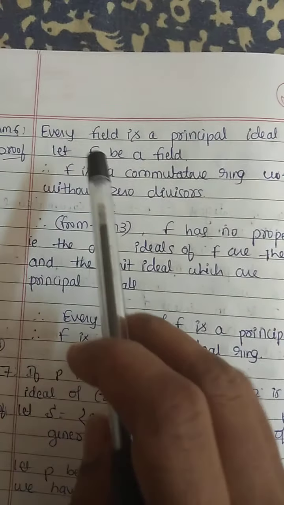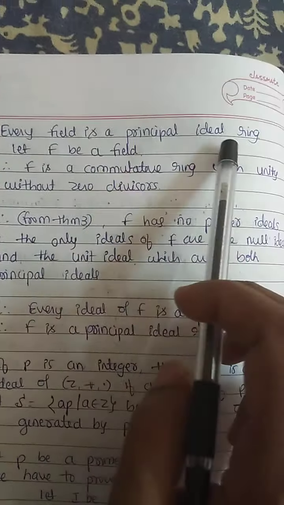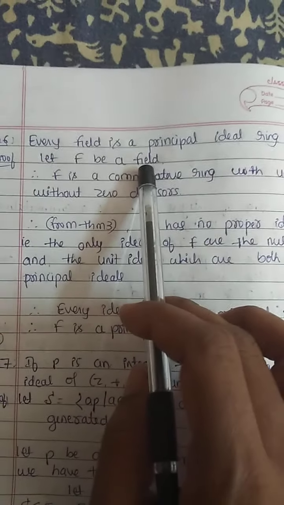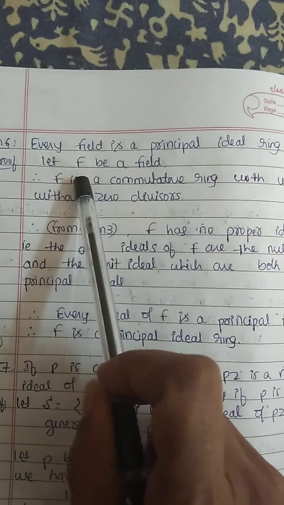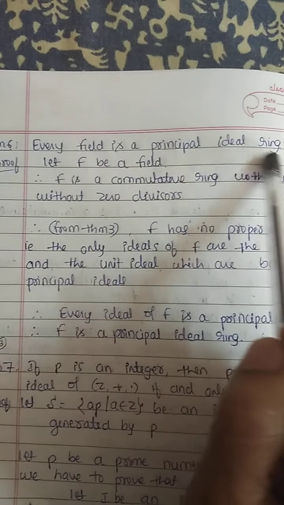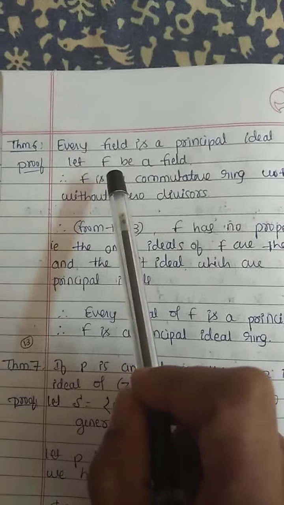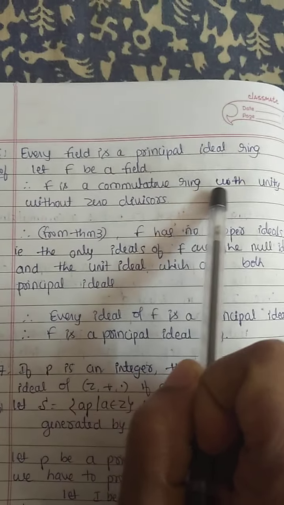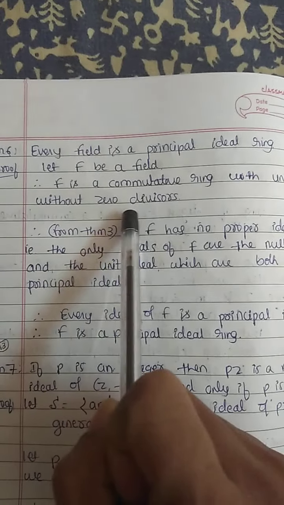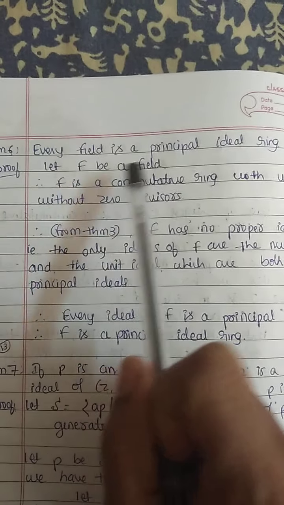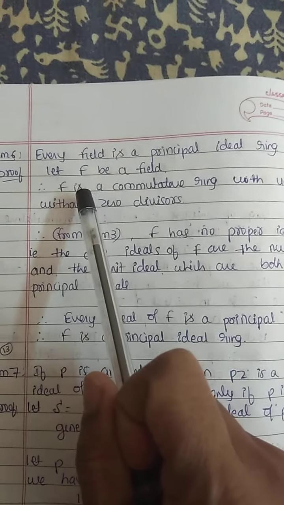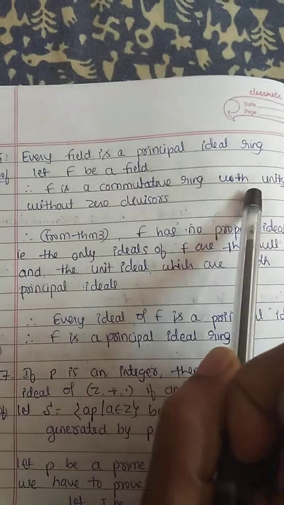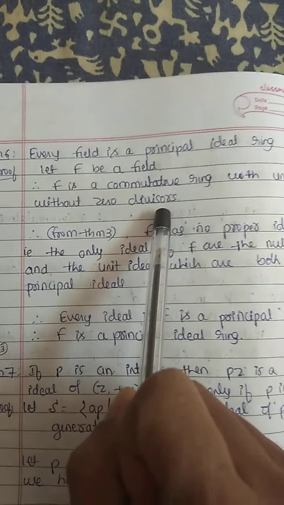Theorem number 6. Every field is a principal ideal ring. Let F be a field. Here we have to show that F is a principal ideal ring. Let F be a field. Therefore, F is a commutative ring with unity without zero divisors. F is a field, nothing but F is an integral domain. F is a commutative ring with unity without zero divisors.